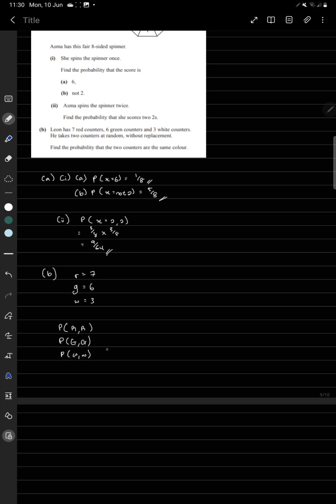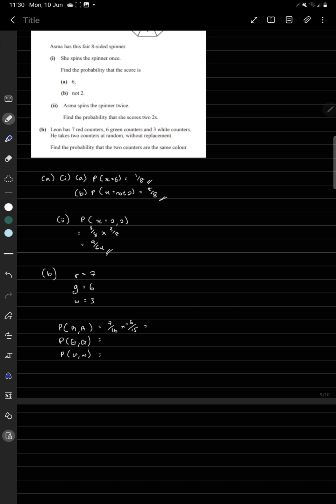Because the question didn't specify what color, it just says that as long as they're both the same color, correct? Now, let's focus on the probability of getting two reds. The first time getting red is going to be 7 out of, 7 plus 3 is 10, 10 plus 6 is 16. So 7 out of 16. Then the second time you're going to get red is going to be 6 over 15. Okay, I'll leave that be.